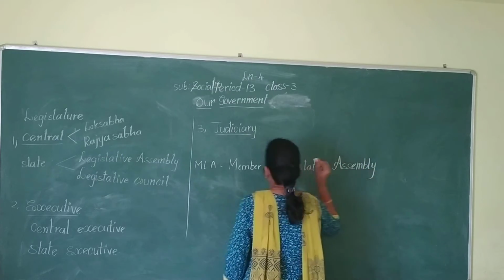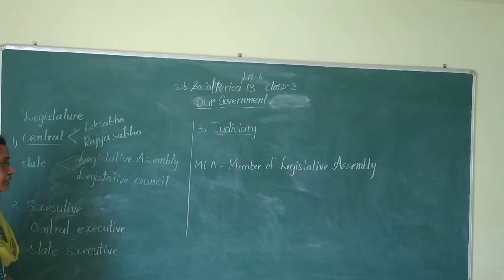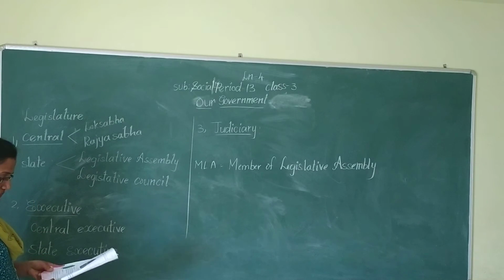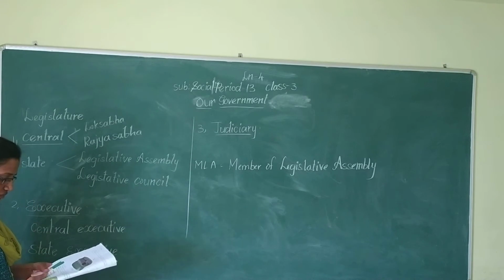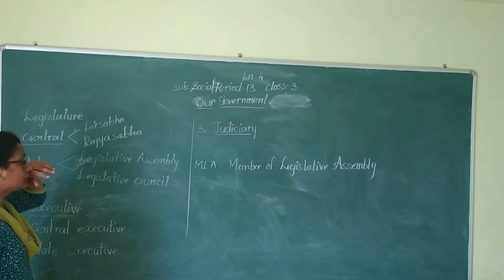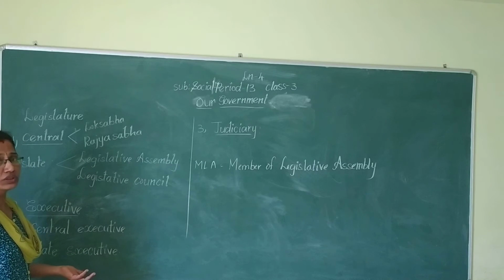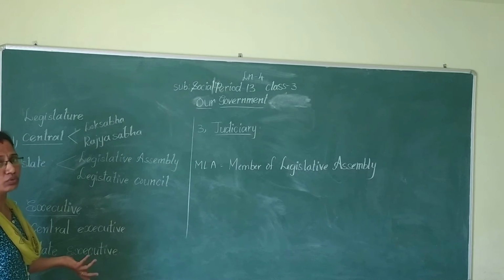And how will the people elect them? Through voting.